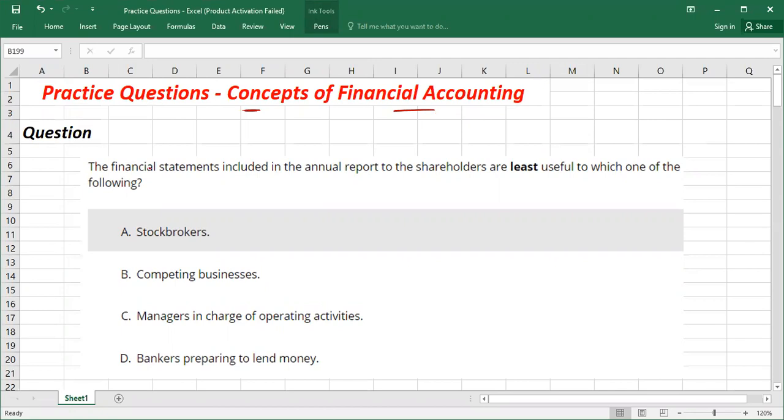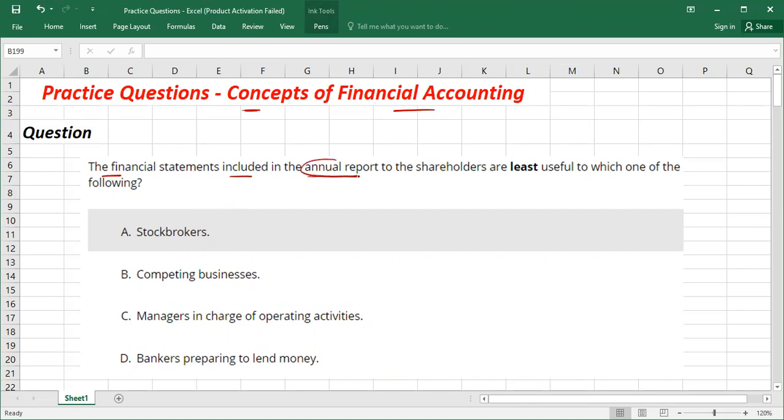So here we go. First question is about the users of financial statements. As we know, there are different users of financial statements. We have investors, shareholders, lenders, regulatory authorities, customers, suppliers. So all these are your stakeholders. So the first question is the financial statement included in the annual report.